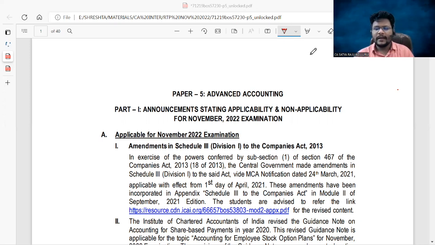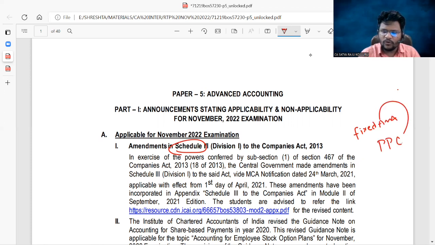Guys, before directly discussing the problems: sir, are there any specific amendments applicable for the November 2022 examination? Sir, the common amendments related to Schedule 3: fixed assets are now clearly represented as PPE. Whenever you are presenting the balance sheet, on behalf of fixed assets you need to represent PPE. That is one thing. And one more.